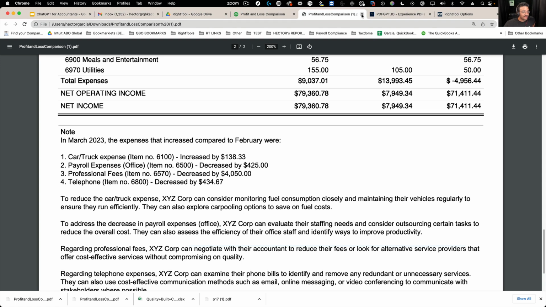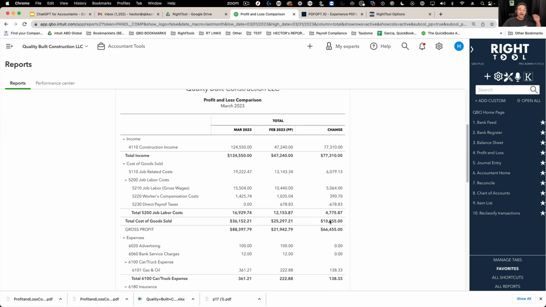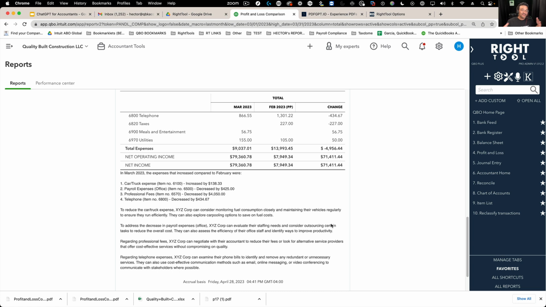Again, not rocket science, but it could reduce many obvious things that we tell people when we give them a profit and loss report or whatever. So that's just an example of how AI is being used today in an app. This is kind of inside QuickBooks, but we're using a tool called Right Tool, which is an app that I designed and somebody else developed, but my team developed. So that's one of the AI uses that we're using today inside QuickBooks through Right Tool.